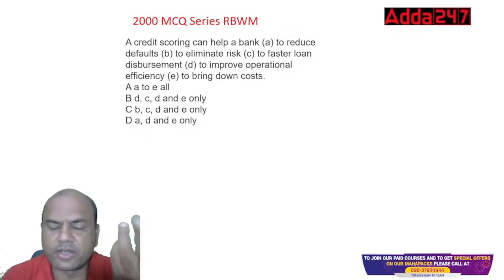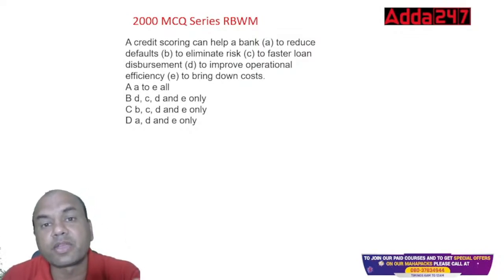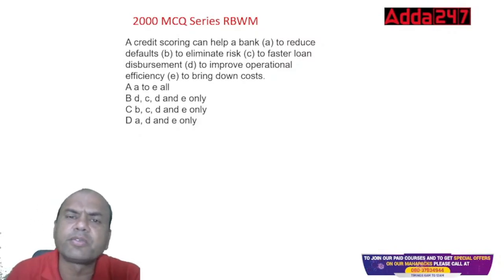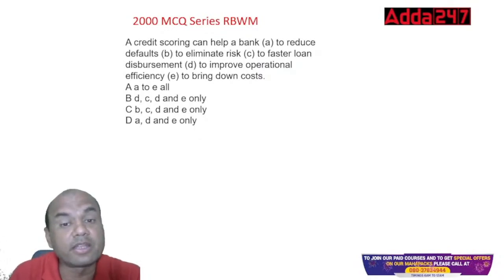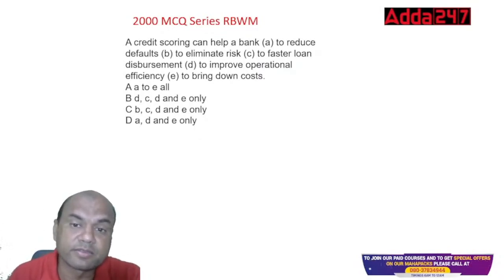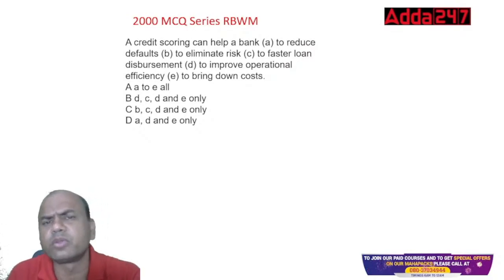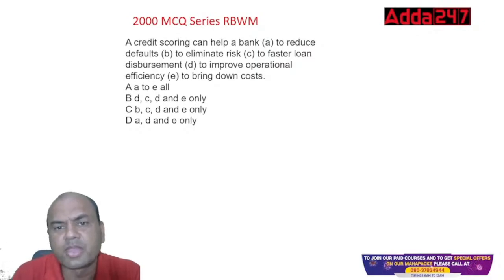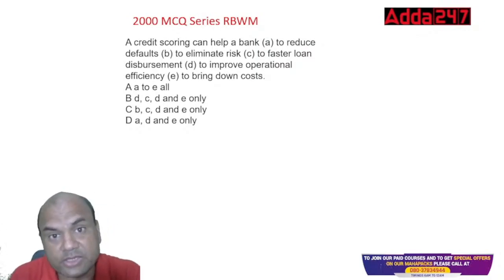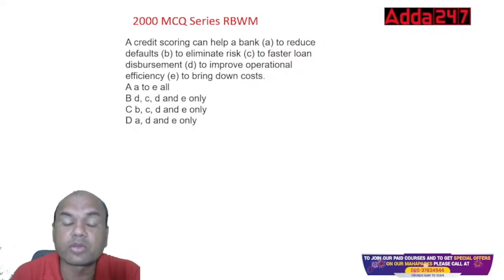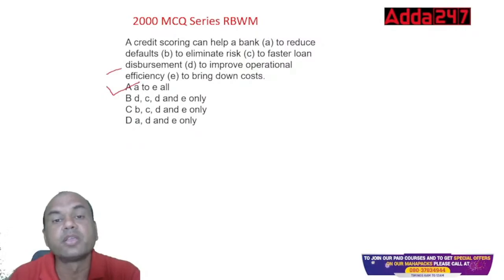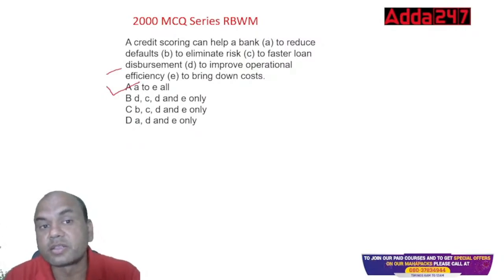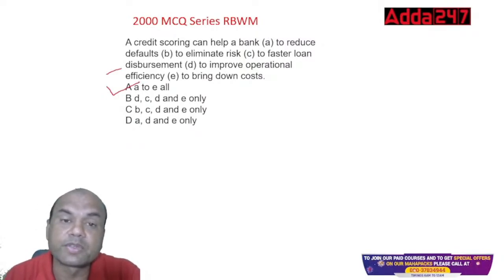Defaults are reduced because if somebody has a higher score, there are fewer chances that the person will default. Eliminate the risk: higher the score, lesser is the risk. Faster loan disbursement: if I get a ready-made score, I know that customer is a better customer. Improve operational efficiency, right? And bring down the cost. Obviously, cost is also reduced. So the answer is A to E, all. These are the important MCQs we are carrying out.